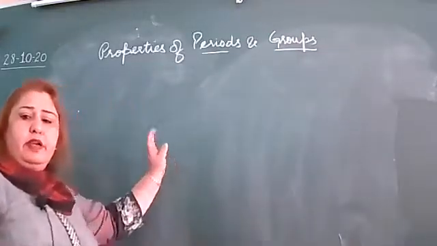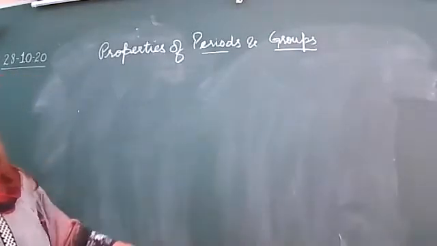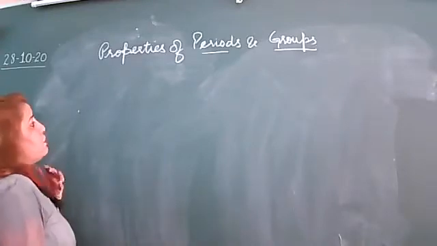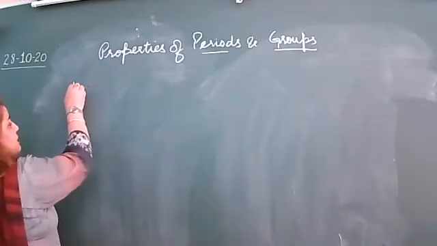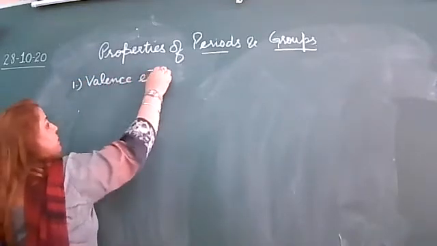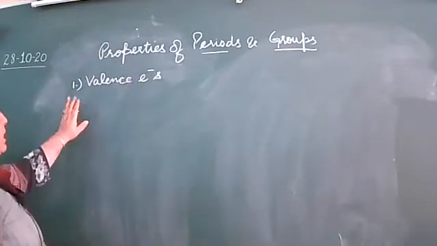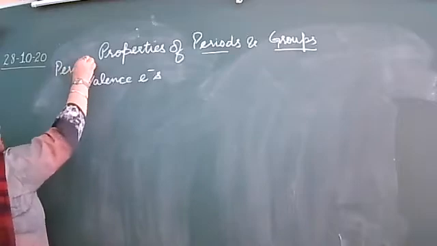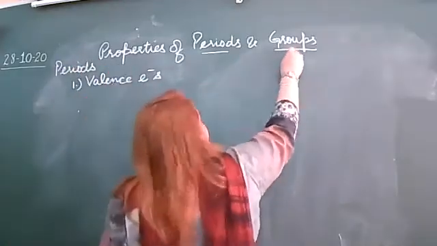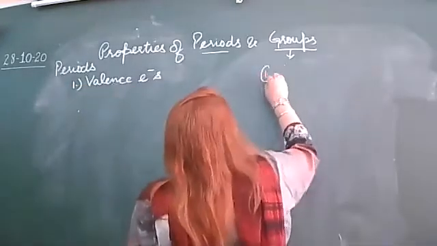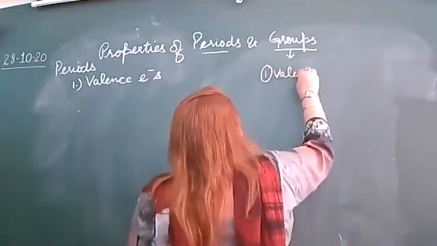I will make the period here as well as the group, and the properties of these periods and groups, or the characteristics you can say, we will discuss. The first property is the valence electrons. Here I am writing the periods, and here I am going to write down the groups. Here I will discuss the first property, valence electron.